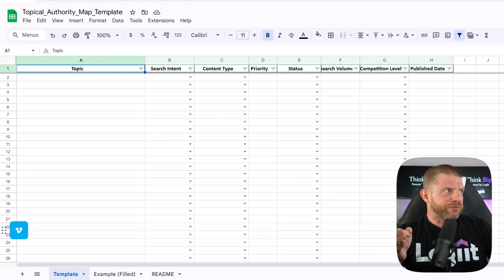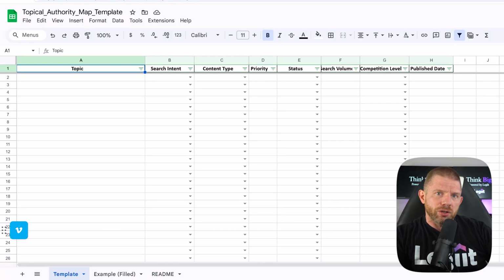Now we've got this template on my screen here that I'm going to walk you through and show you how to use. You can start with a blank one, but I've kind of built this out for you. This is where your topical authority map is going to live. Not in some fancy tool or expensive software, in a simple spreadsheet that you can update, modify, and actually use.